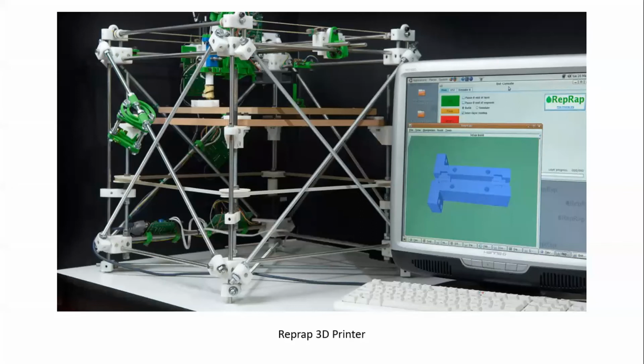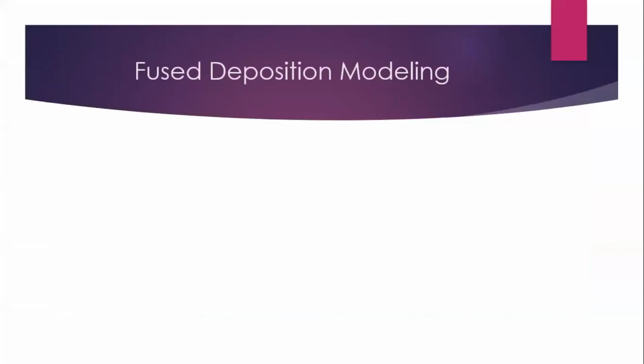Here you can see on the computer we have a digital model of the object. And on the left side of the screen you can see an actual 3D printer. This was the first iteration, the first time any 3D printer was made. So we're going to move forward.